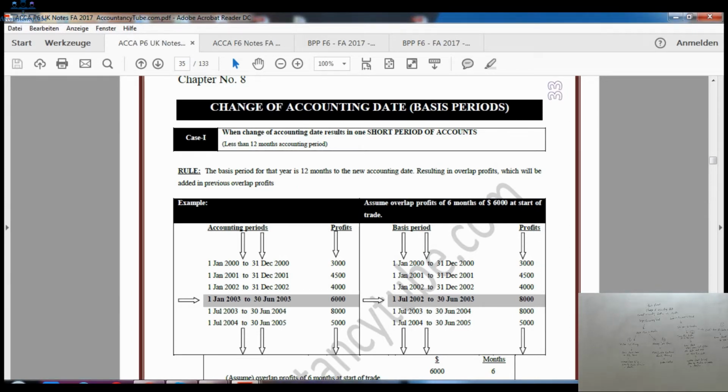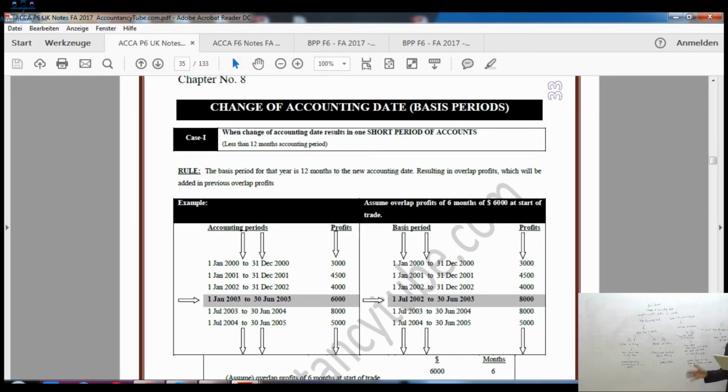If you come to page number 33 of your lecture notes, which is chapter number 8, change of accounting date basis period. First of all, case 1 is given. I hope that you have already noted down what I have listed on the board. You can see your lecture notes and you already have this material in your notebooks anyway.